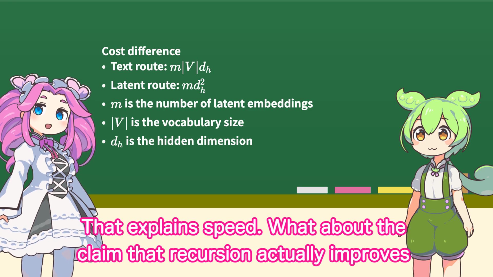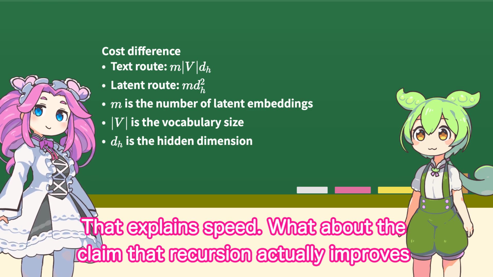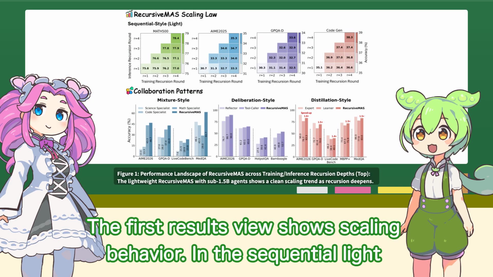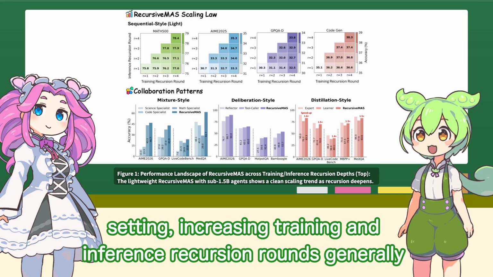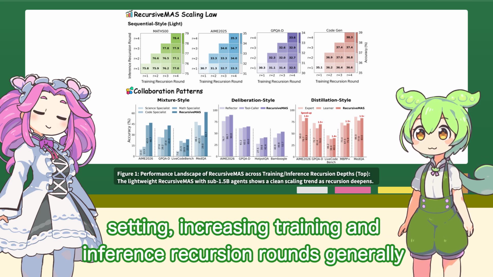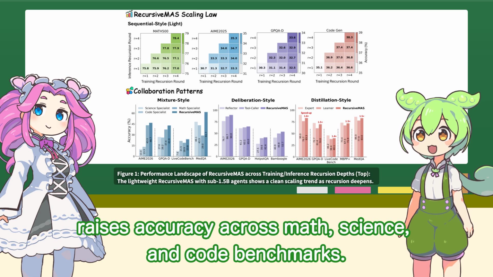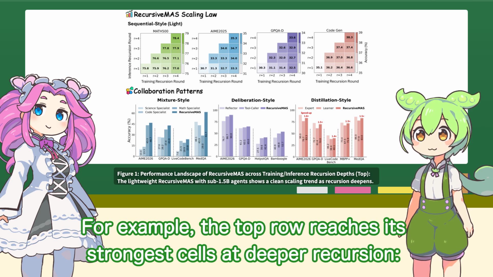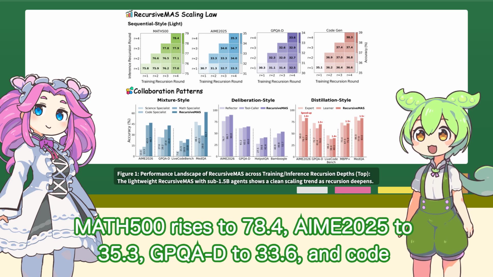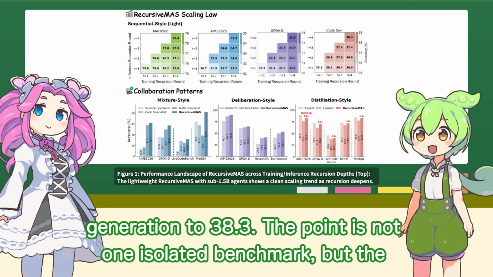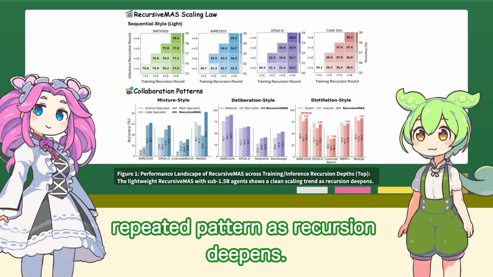That explains speed. What about the claim that recursion actually improves answers? The first results view shows scaling behavior. In the sequential light setting, increasing training and inference recursion rounds generally raises accuracy across math, science, and code benchmarks. For example, the top row reaches its strongest cells at deeper recursion. MATH 500 rises to 78.4, AIME 25 to 35.3, GPQA-D to 33.6, and code generation to 38.3. The point is not one isolated benchmark, but the repeated pattern as recursion deepens.